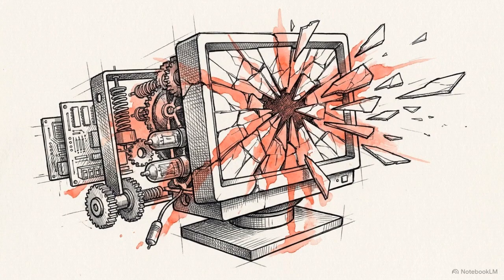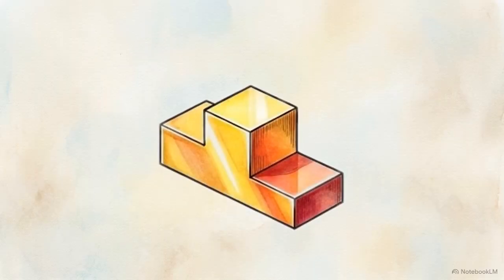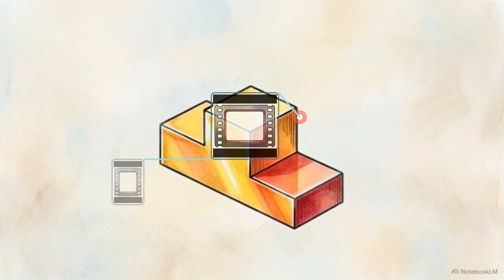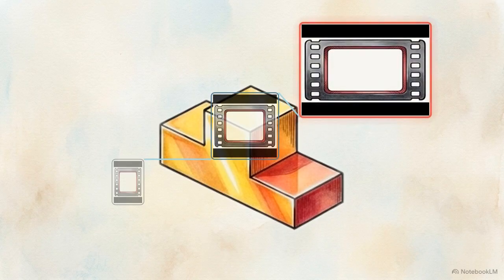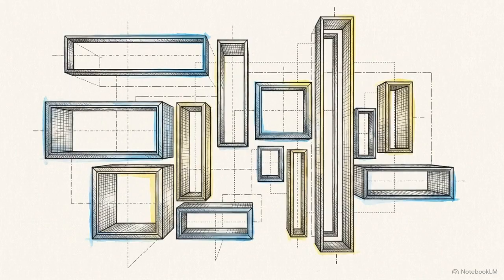Initializing an untrained model directly onto 10-second high-resolution continuous video results in immediate failure. The parameter space is too vast. The training requires a progressive schedule. The model begins by attempting to generate very short, low-resolution clips. As the model learns basic physical consistency, the training steps up in phases, gradually increasing both the duration and the pixel resolution. To feed this curriculum, the authors introduce a multi-resolution frame pack technique.